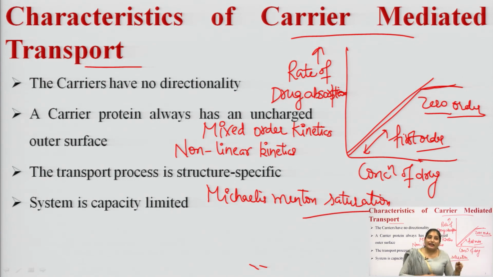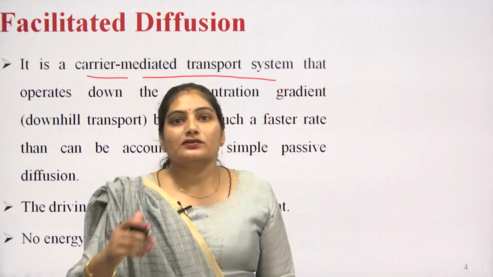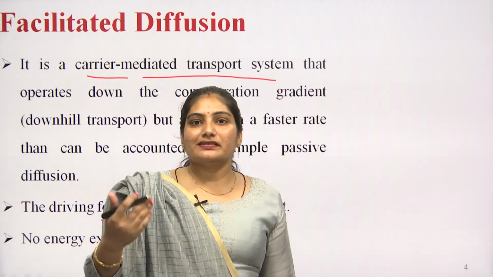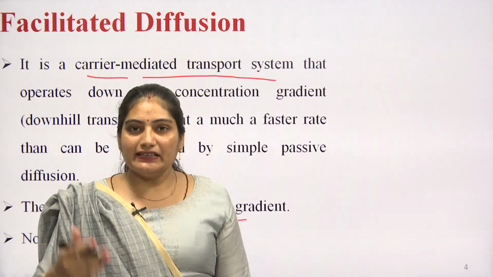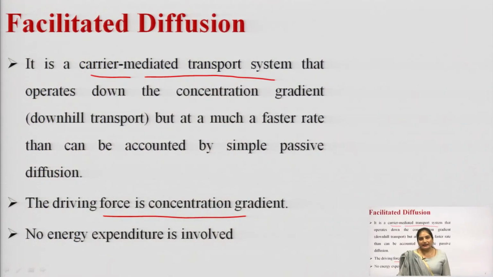That is why in carrier mediated transport, the first order rate process gets converted into the zero order rate process. That is why the kinetics followed in carrier mediated transport is called mixed order kinetics, or non-linear kinetics, or the Michaelis-Menten saturation. The carrier mediated transport system is of two types: facilitated diffusion and active transport.